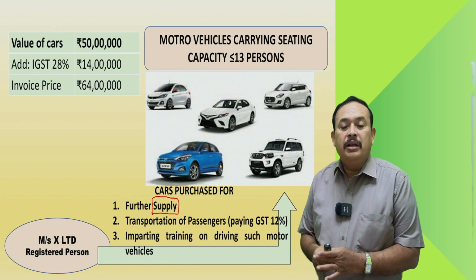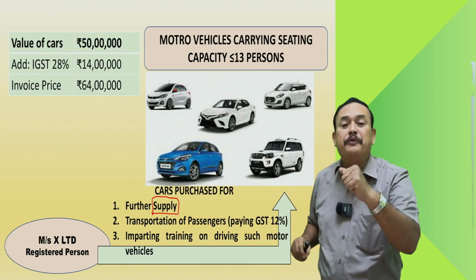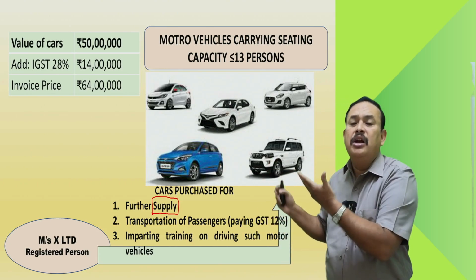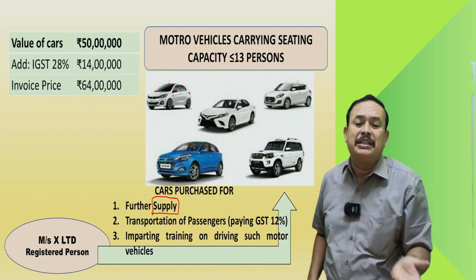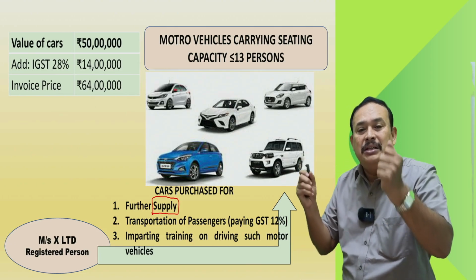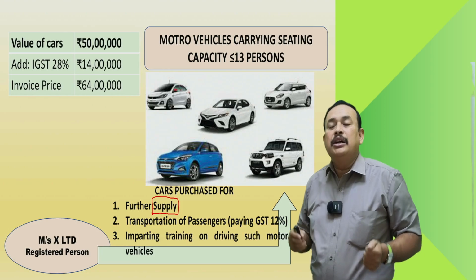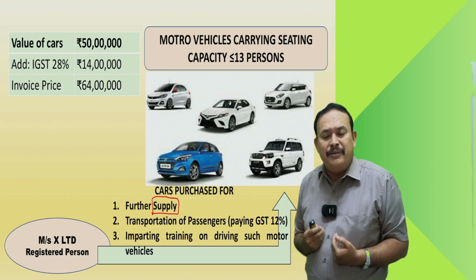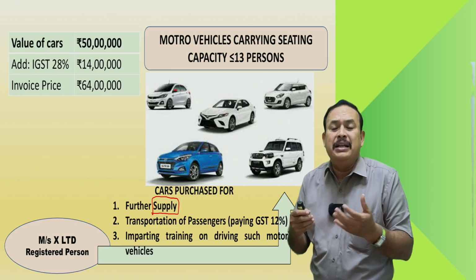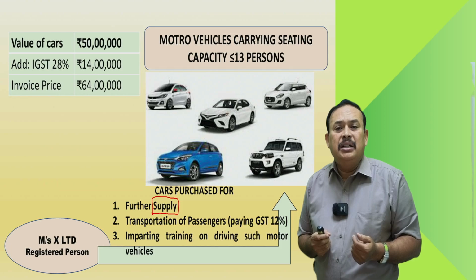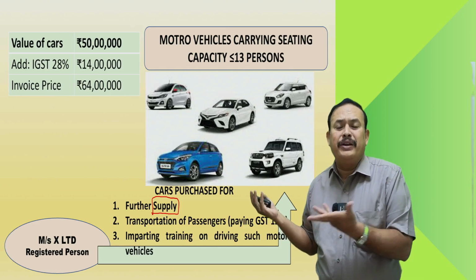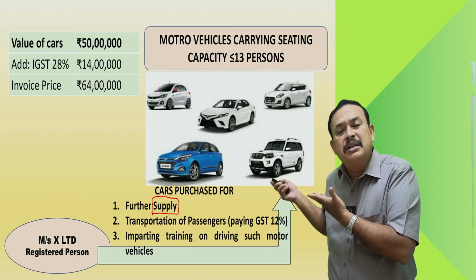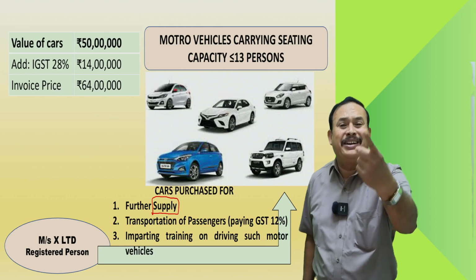Further, I am buying this vehicle, what for? Sir, my name is Maruti Driving School. I purchased this vehicle for imparting training on driving such motor vehicle. I am giving the training to the customers, not employees. So Maruti Driving School is teaching how to ride vehicles, including two-wheelers or four-wheelers, as the case may be. For such training purpose only I purchased these vehicles, and the further supply is taxable at the rate of 18%.